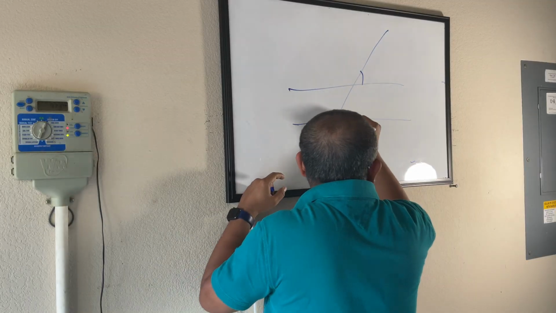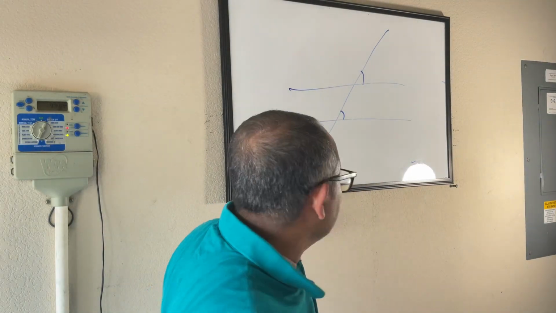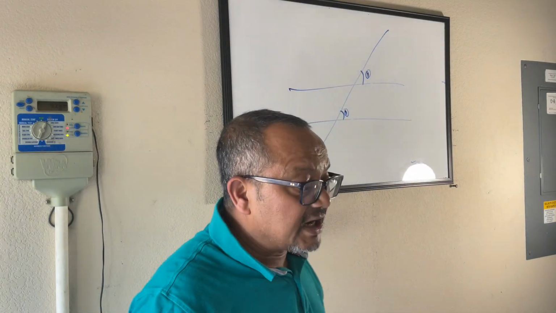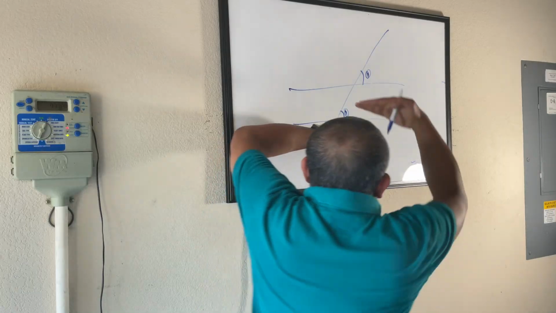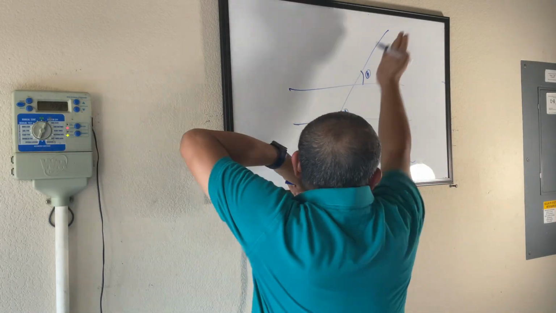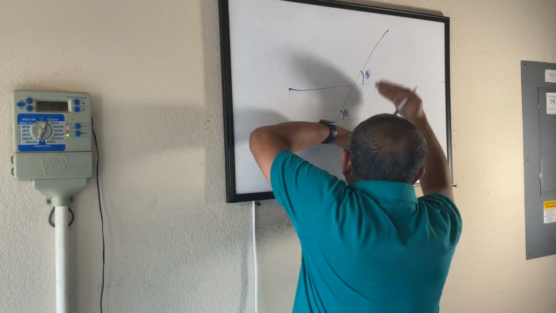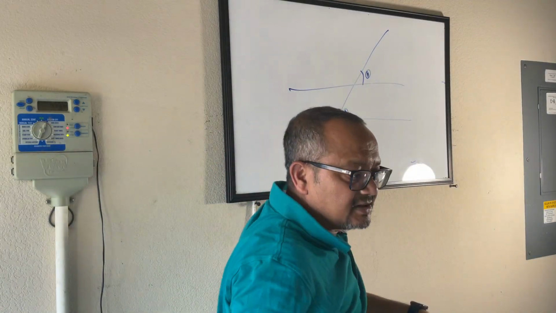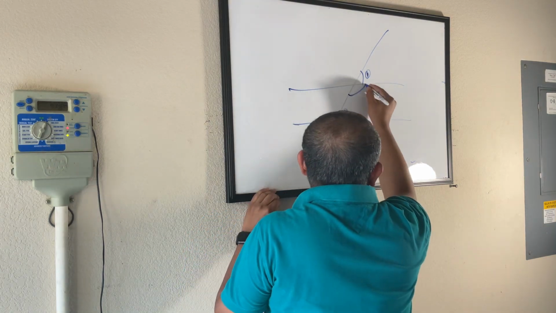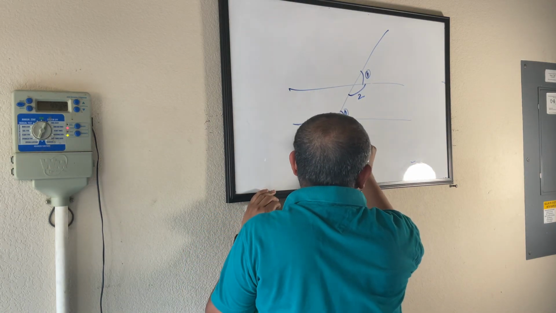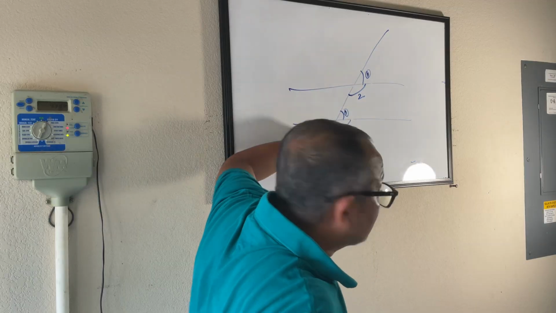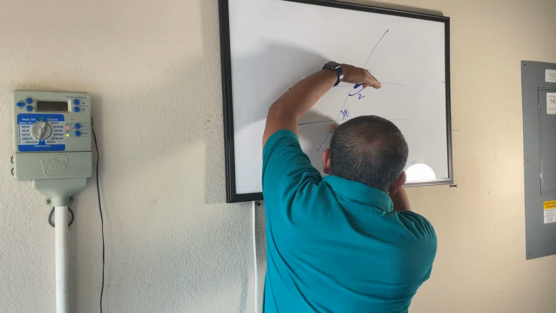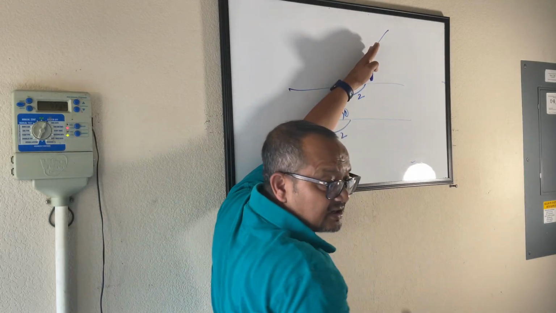This angle and this angle is called corresponding angle. So if I call this and this as one, they are called corresponding angles. Why? Because they are both on the same side of this intersecting line, and both the angles are above the parallel lines. Similarly, if I call this angle as 2, I will call this angle also as 2. These two are also corresponding angles. Both the angles are below the parallel lines and on the same side of the intersecting line.